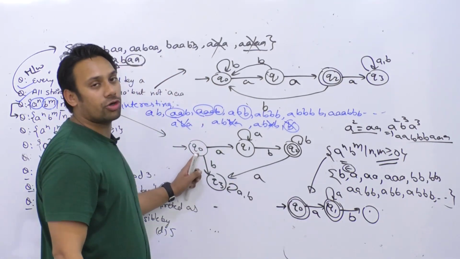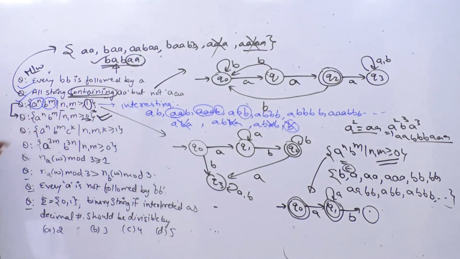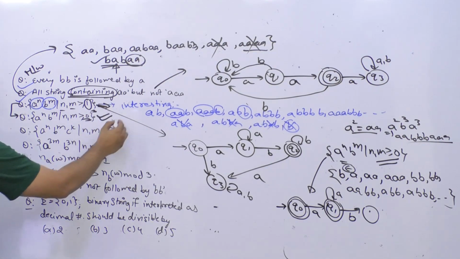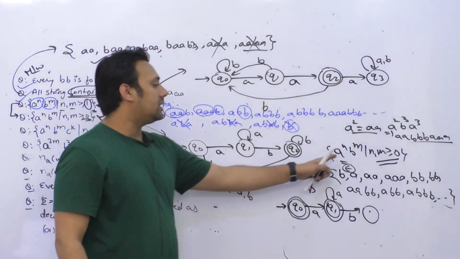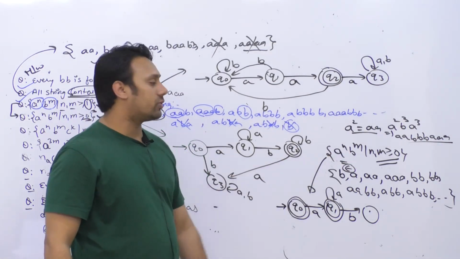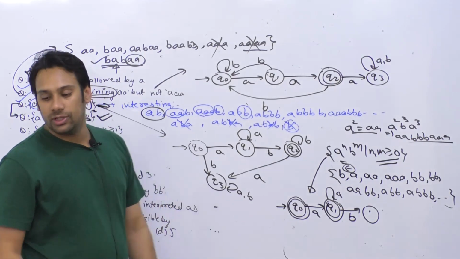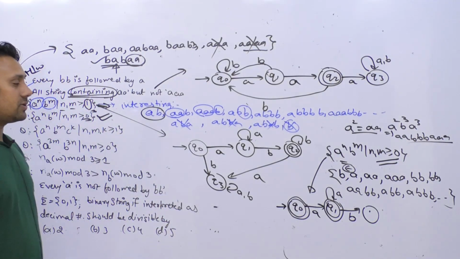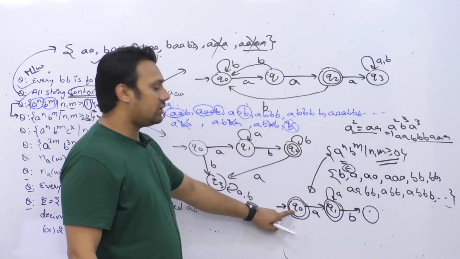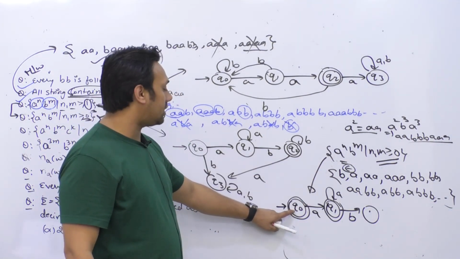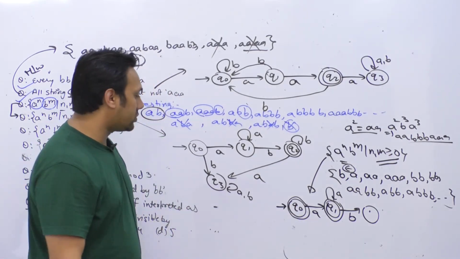In the previous problem the initial state cannot be a final state, because the minimum length of the string should be 2, that is ab. But here the minimum length of the string can be 0, because the power of a can be 0 and the power of b can be 0. If both are 0, we have epsilon, therefore the minimum length of the string can be 0. So the initial state q0 can be a final state.